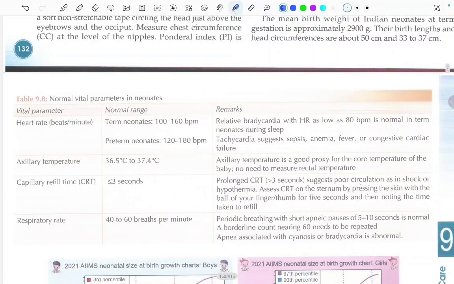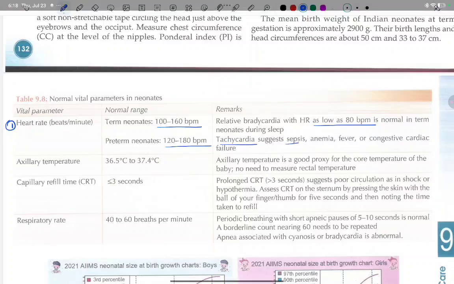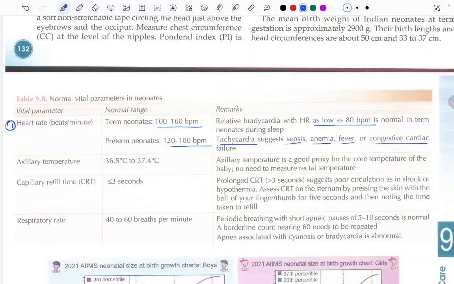These are the normal vital parameters in the neonates. First one is the heart rate. Term neonates' heart rate is between 100 to 160 and preterm neonates' heart rate is between 120 to 180 beats per minute. Relative bradycardia with heart rate as low as 80 beats per minute is normal in term neonates during sleep. Tachycardia suggests sepsis, anemia, fever or congestive cardiac failure. Tachycardia suggests what? Sepsis, anemia, fever or congestive cardiac failure.